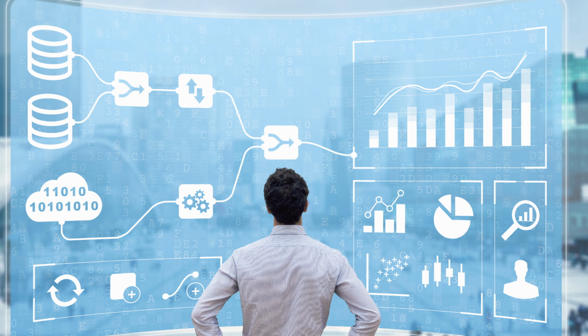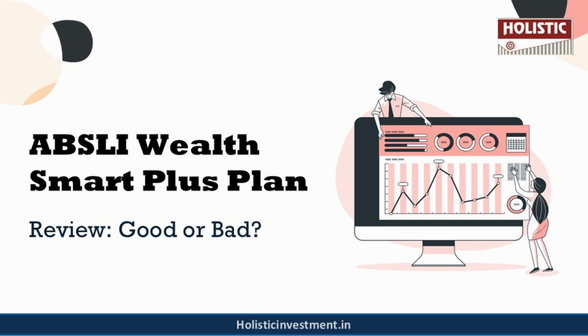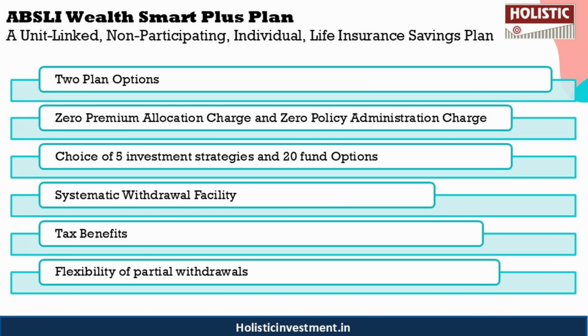Now, before analyzing this policy, let us first understand what this policy is about. This is a unit-linked, non-participating individual life insurance savings plan. Some of the key features of the policy are, there are two plan options: Smart Life option, which gives you coverage till the age of 75, and Whole Life option, which gives you coverage till the age of 100.